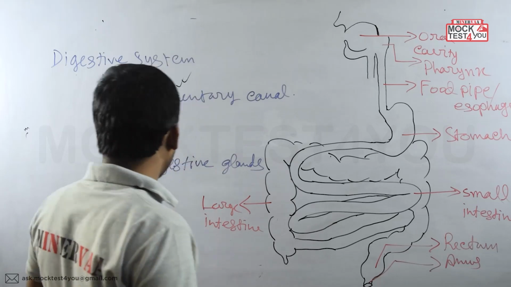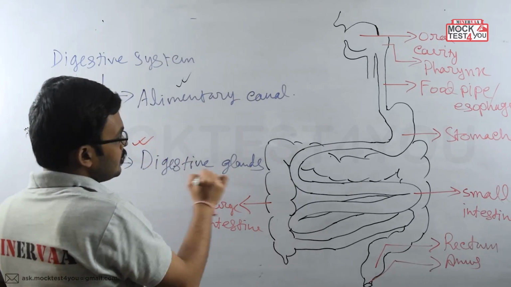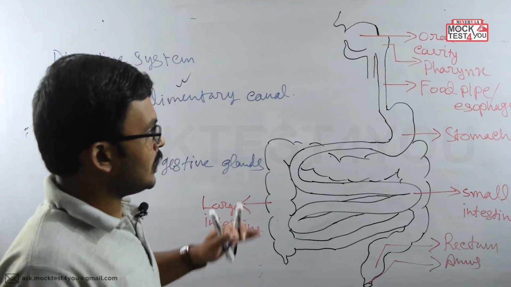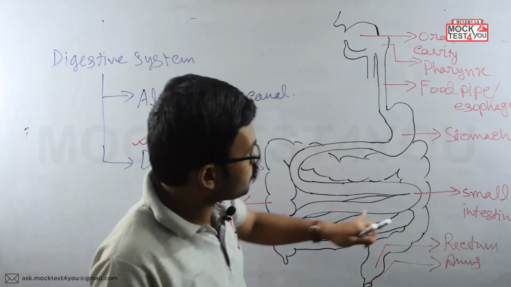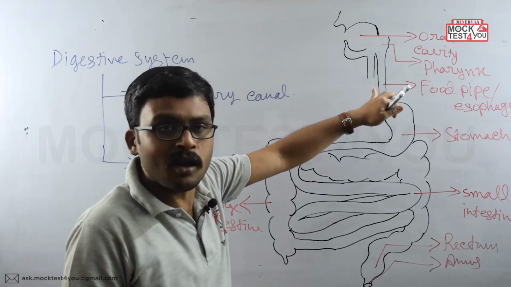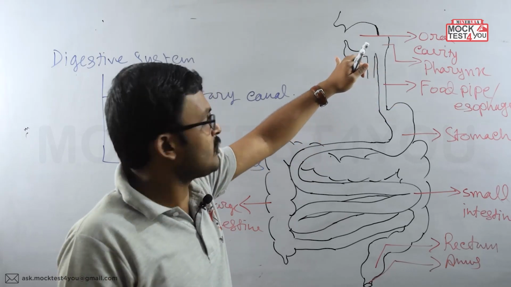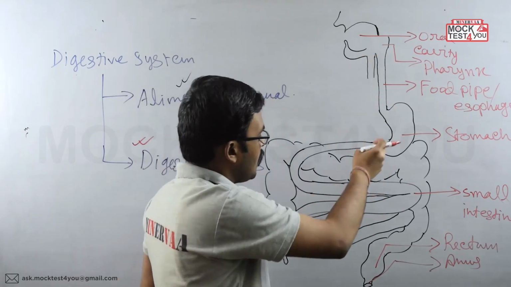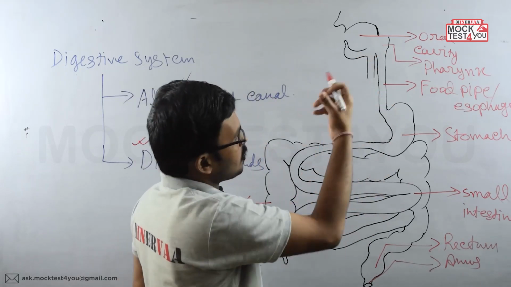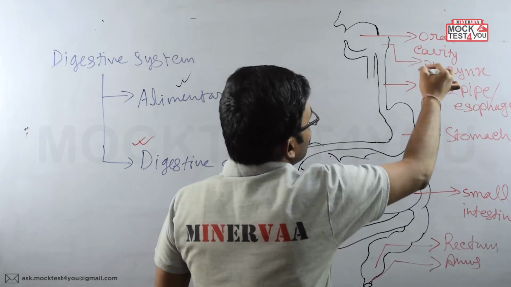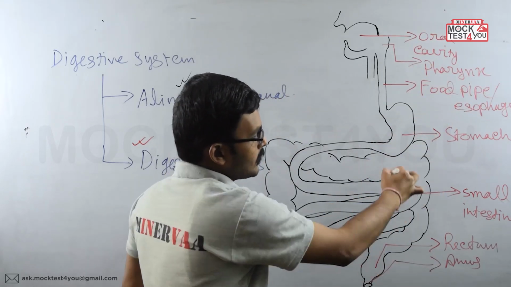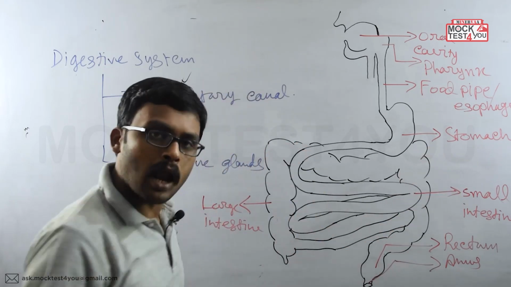Now the next one is the digestive glands. Here we have to keep in mind that this whole alimentary canal is definitely a single pipe, you can understand it. Different organs have merged to make this structure, starting from the oral cavity, then the esophagus region, then the stomach, the small intestine, and the large intestine.